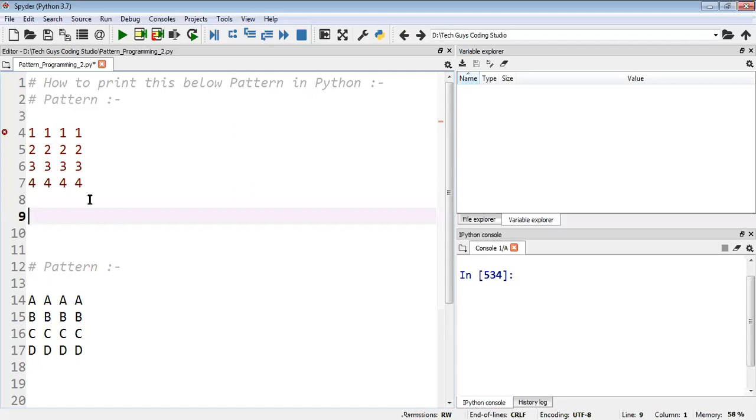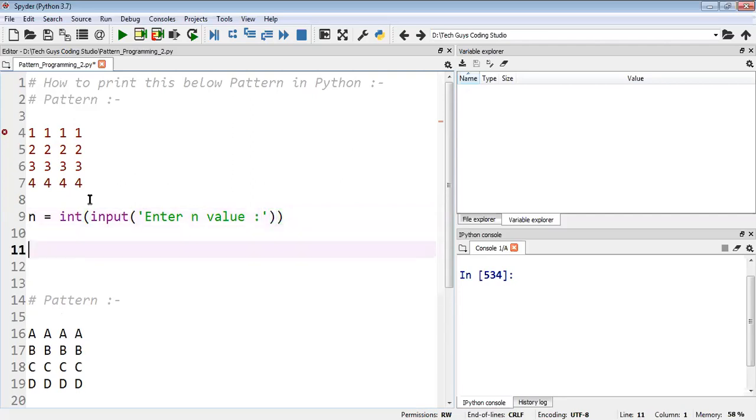So what I will do, first I will store whatever value I take from the user in a variable, that is n, or anything you can take. Then we will typecast, because we will be taking the value as an integer, and we have the input function, right? So now I will write some message like "enter n value", anything you can take as per your convenience. Okay, then before going further, I'll show you one thing here.